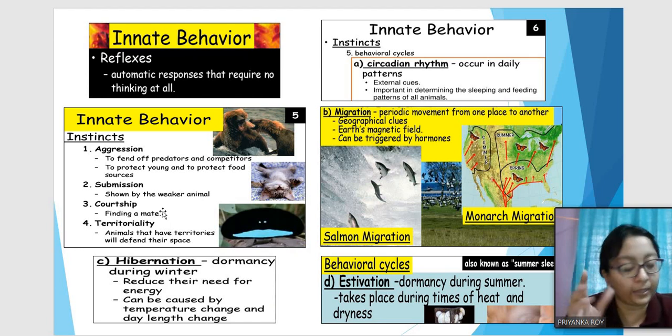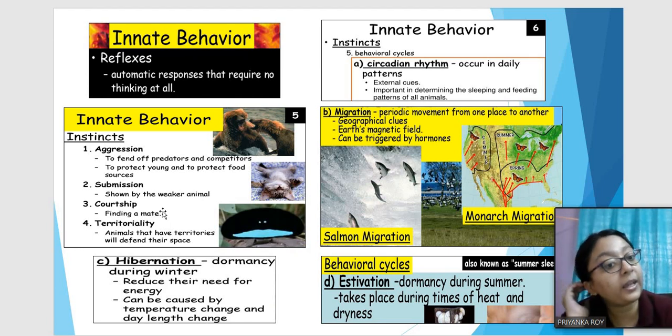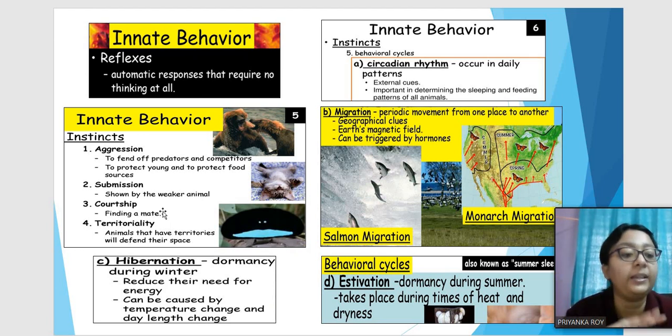Courtship, finding a mate, like finding a partner so that it can reproduce its own kind, is a general instinct in all animals. Territoriality: animals have their territories and they will defend their space no matter what. Also the cycles, like the circadian rhythm I talked about, the daily patterns, are instincts, innate behavior. This comes to them naturally, they do not have to learn anything.